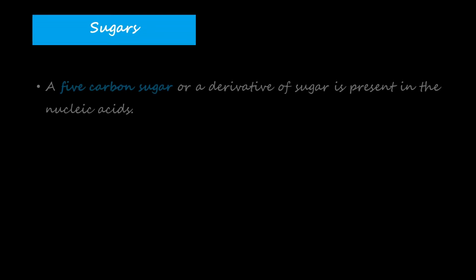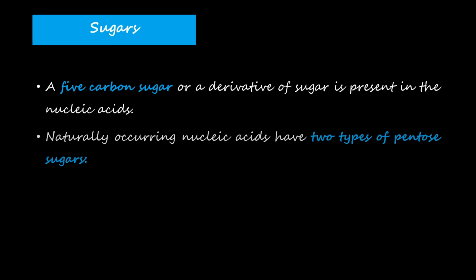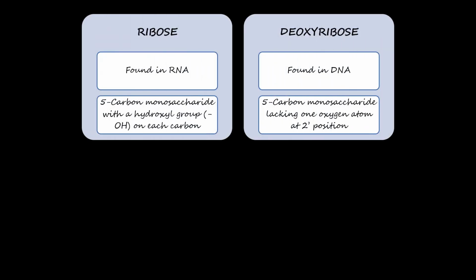So let's come to sugars now. A 5-carbon sugar or a derivative of sugar is present in the nucleic acids. Naturally occurring nucleic acids have 2 types of pentose sugars. One is ribose sugar and the other one is a deoxyribose sugar. So ribose is found in RNA and deoxyribose is found in DNA, and so you should relate the names with each other. RNA is ribonucleic acid, so ribose sugar is present, and DNA is deoxyribonucleic acid, so deoxyribose sugar is present in its structure.